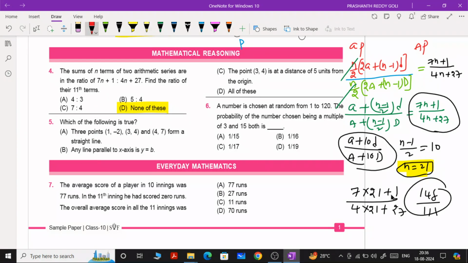So 3 points, for example first point, second point, third point form a straight line. See, there are 3 points. 3 points form a straight line means, shall I say, the 3 points must be collinear? Yes. If they are collinear, area of triangle must be equal to 0. Yes or no? If area of triangle is 0, then only we can form a straight line.